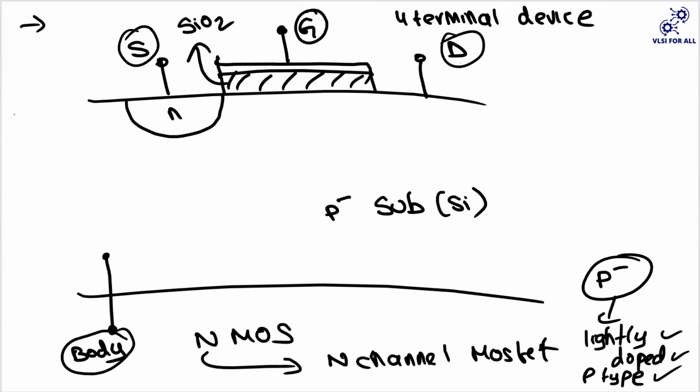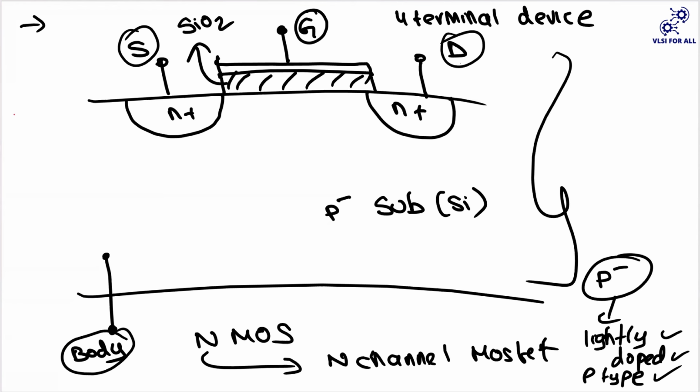So this is your N plus and this is your N plus. Okay. Finally, this is your MOSFET. If you observe here, this is your metal, mostly made up of some kind of aluminum. And previously, we have also used a polysilicon structure. So this is metal and this is your oxide, which is a very thin layer, something around very few nanometers, not much high. So this is really thin, okay?